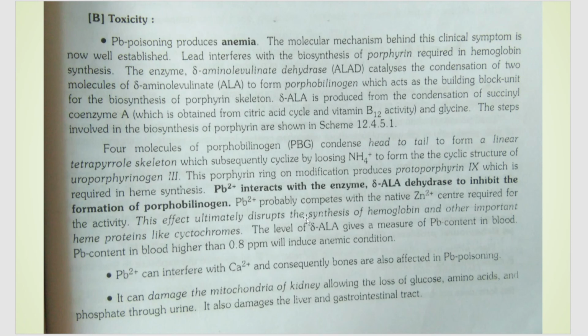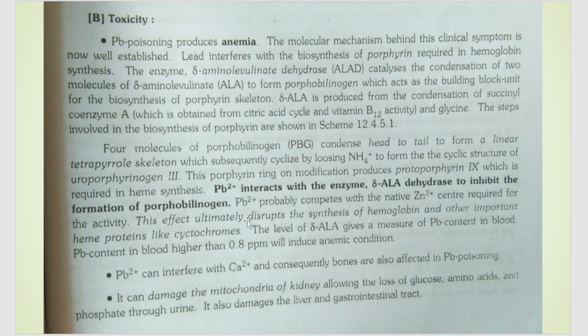So Pb2+, what does it do? How does it interact with this enzyme? That enzyme has a native metal ion present in it, that is Zn2+. Pb2+ interacts with that metal ion, replaces Zn2+, and itself goes and sits over there. Because of this, the enzyme becomes denatured or deactivated. Hence it cannot synthesize the porphyrin ring, and ultimately there is no production of hemoglobin.